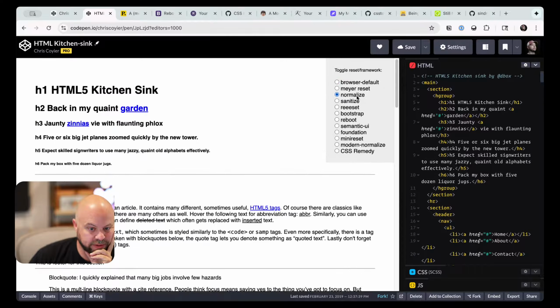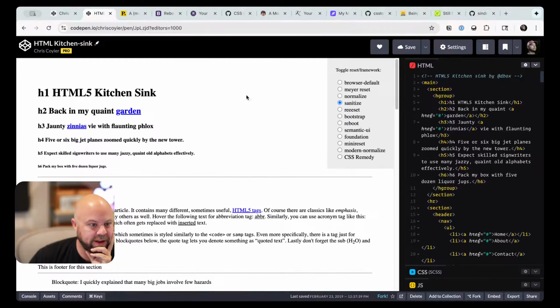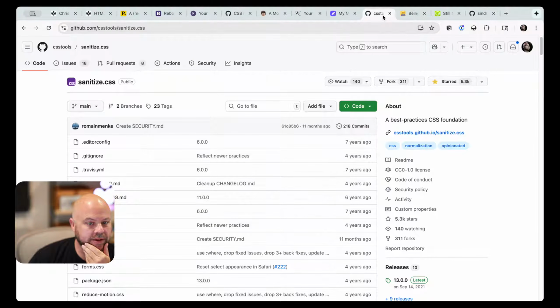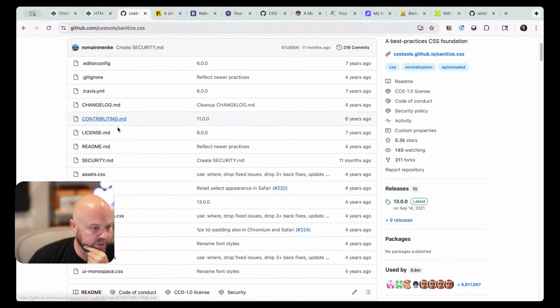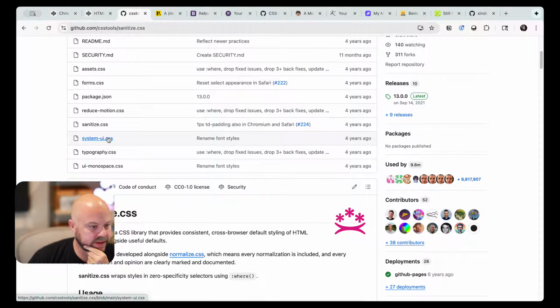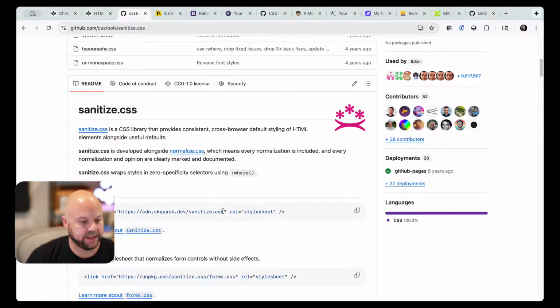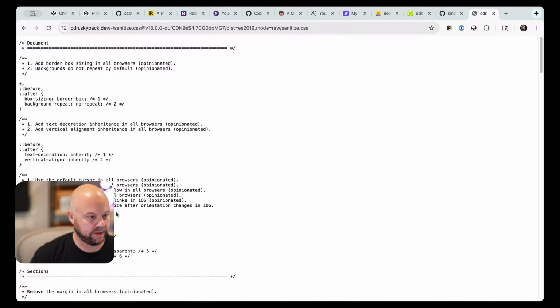We looked at Eric's, we looked at normalize already. Have we looked at sanitize? Sanitize had a bit of a different approach, didn't it? I wouldn't be surprised if it was one of the tabs I already have open. I do, so I guess we'll start with that. Where's the source for this thing? Is there just a built copy of Sanitize? Does that still resolve? Skypack still works, apparently. All right, we could look through that.